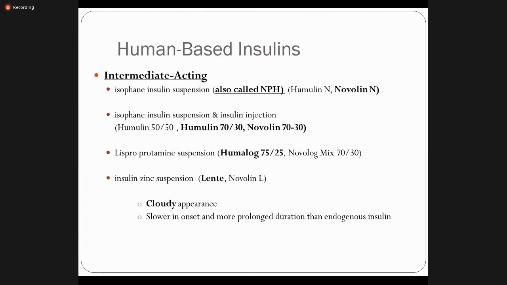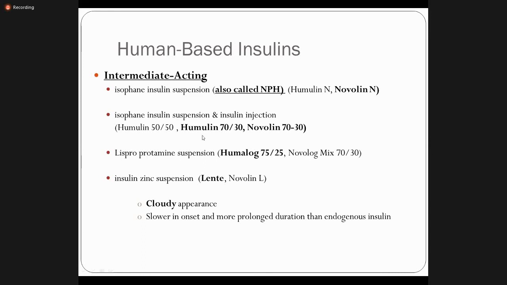So neutral protamine Hagedorn. So this is the name. So these are the market names, Humulin N, Novolin N. So if you don't know the market name, no problem at this level. So at least you must know the generic name, right? So isophane insulin suspension and insulin injection. So combinations, we usually use the combination. So Humulin 50-50, Humulin 70-30, right?